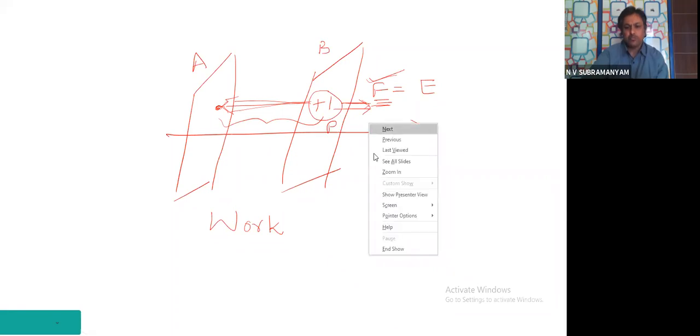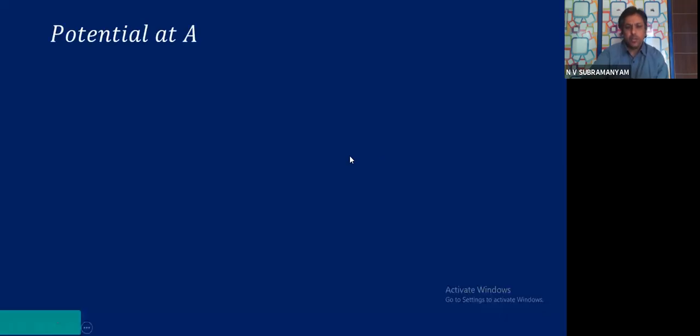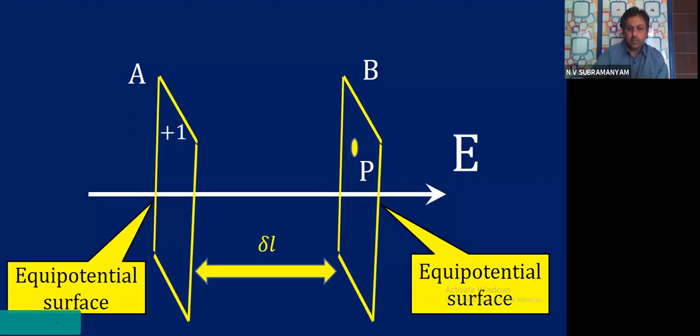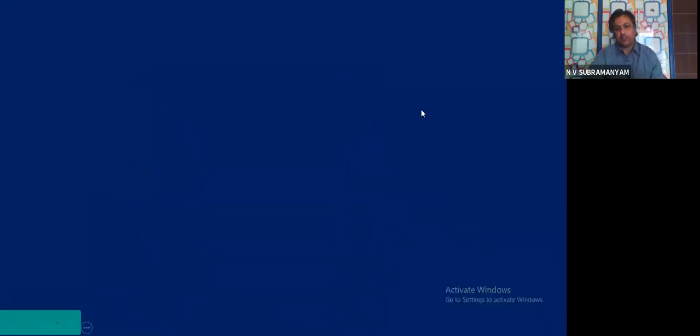Let me continue. Did you observe what happened? The unit positive charge was moved, and in that there is some work done. That is what we will calculate.